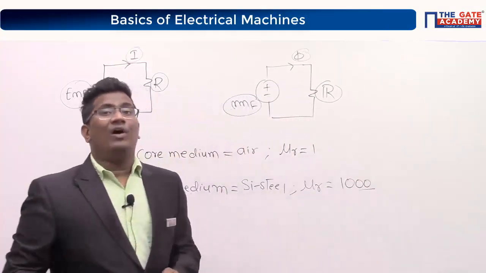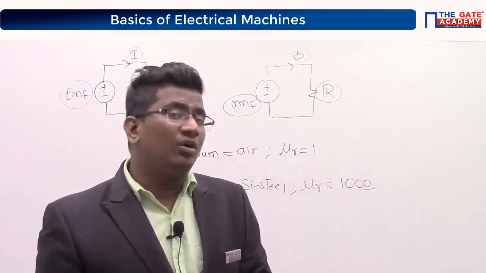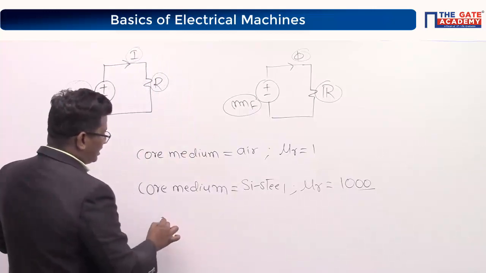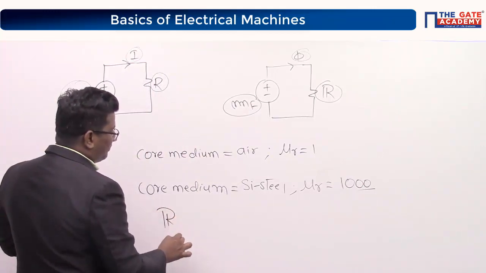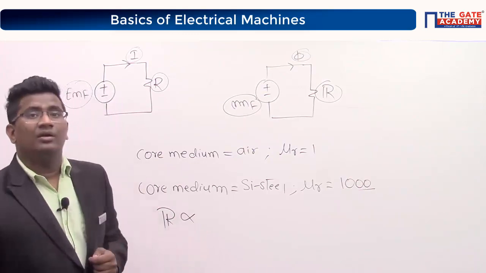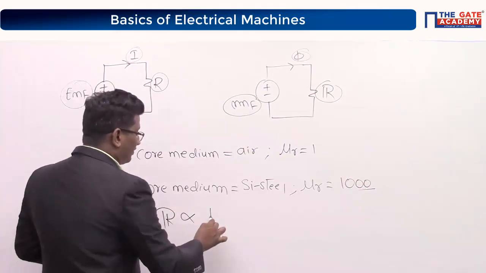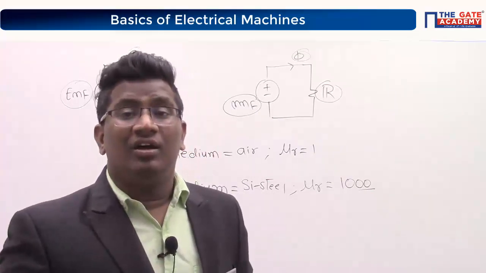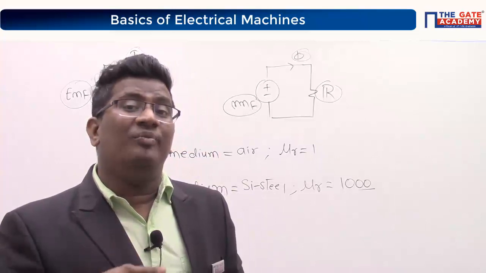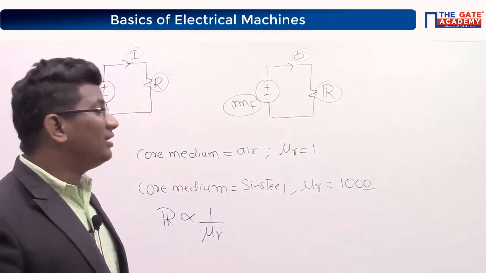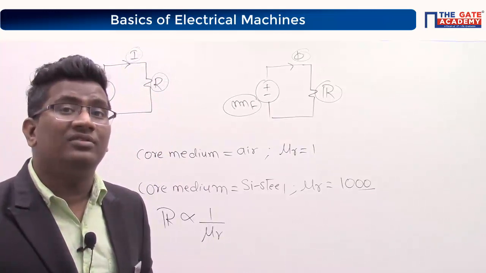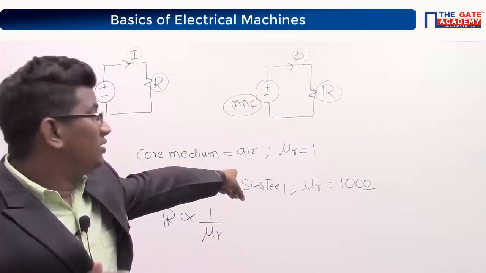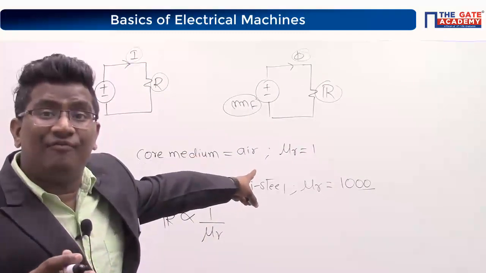What is the relationship between reluctance as well as permeability? Come on, tell me. I will write according to that. Inversely, very good, 1 by mu r. Tell me, whose reluctance is more? Air medium or core medium? Silicon steel? Air medium will have more reluctance?